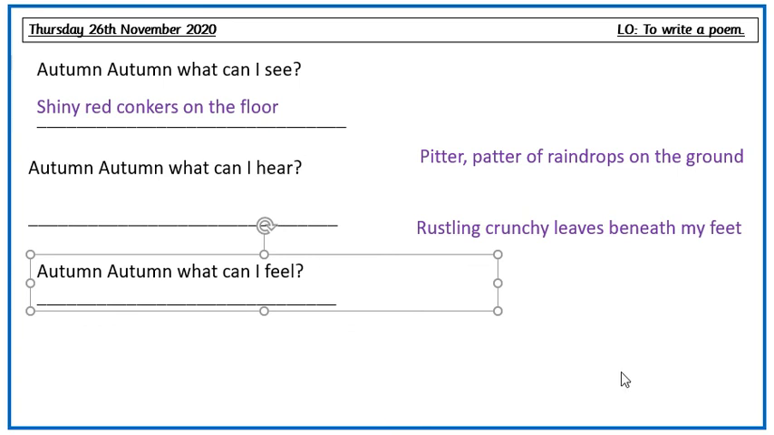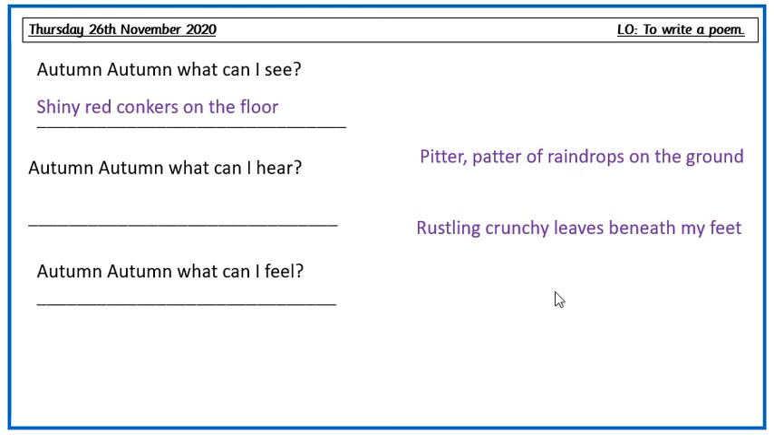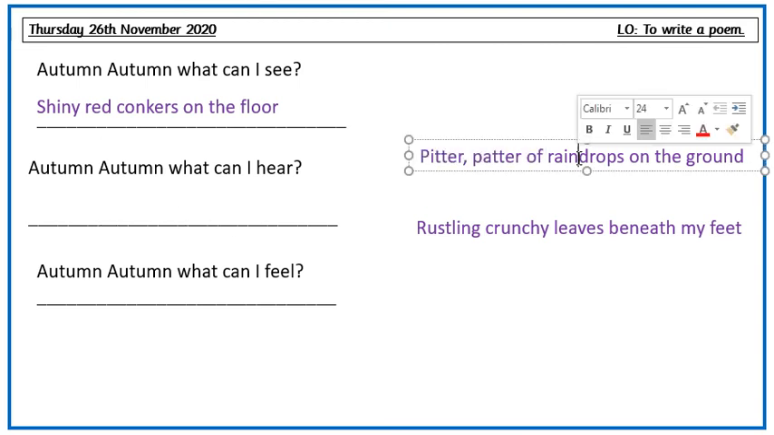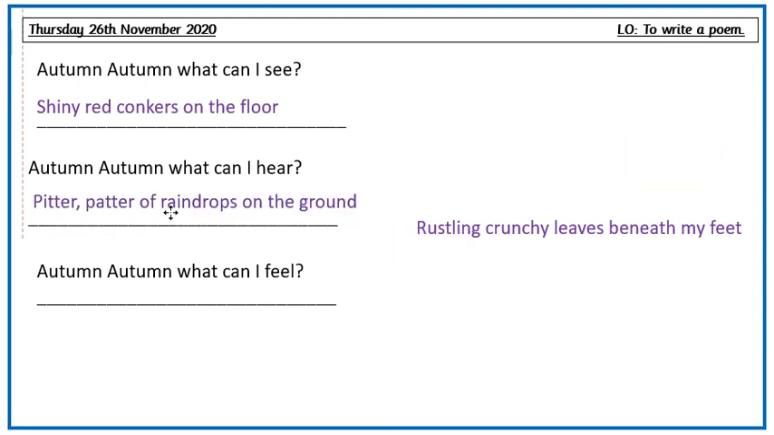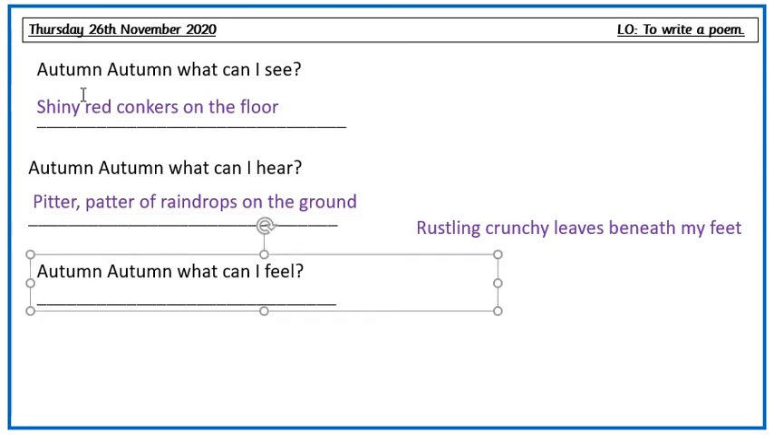Do you remember which of these two sentences were about what I could hear? Well done. It was the pitter-patter of raindrops. We can hear them falling on the ground. So we're going to pick that sentence up and we're going to put it in this section, which is to do with what I can hear in autumn time. So let's have a read. Let's read it all together.